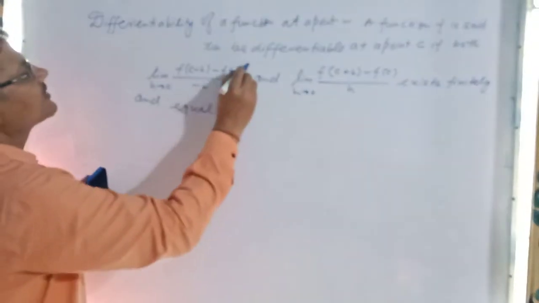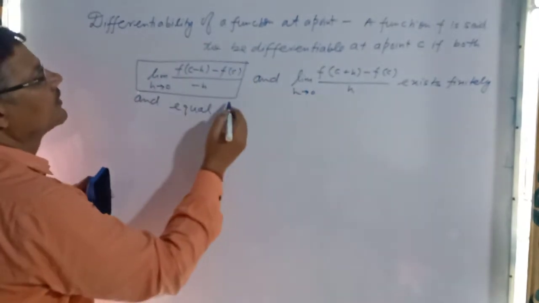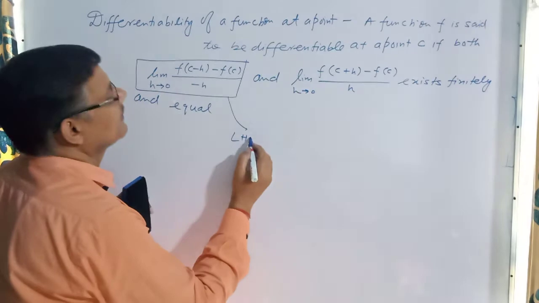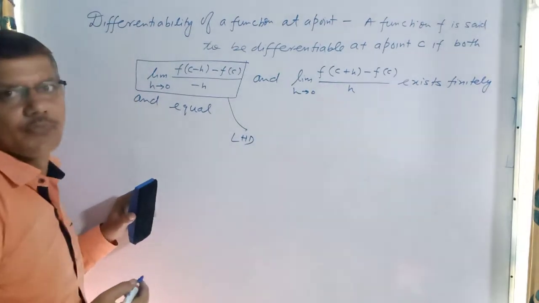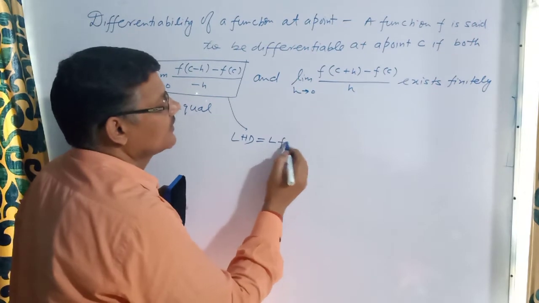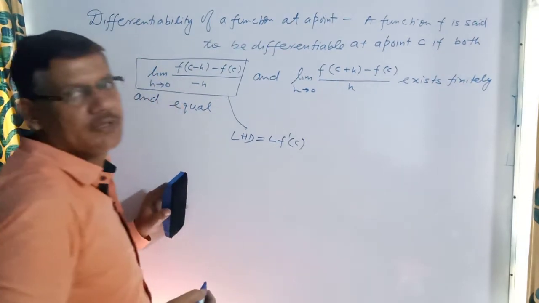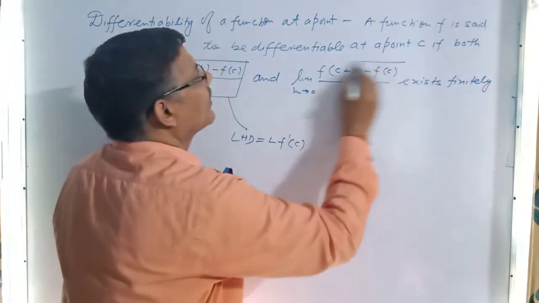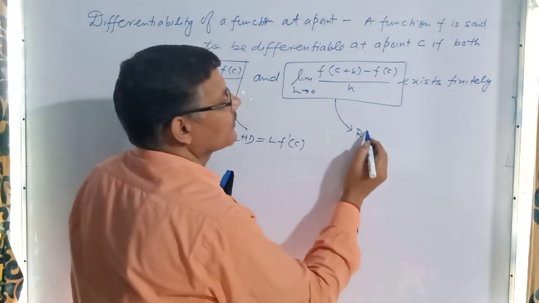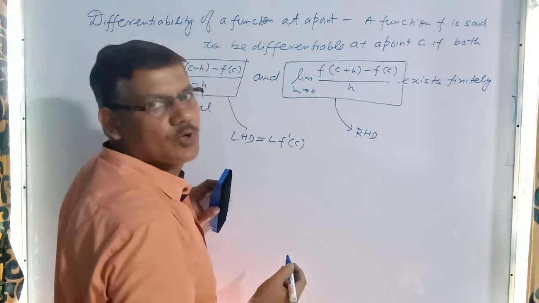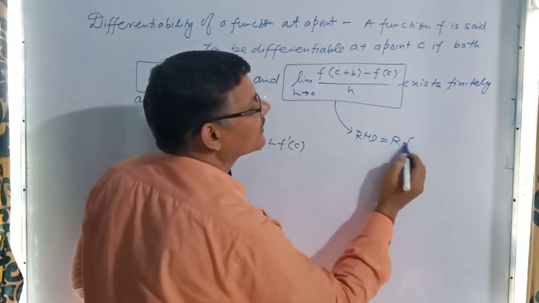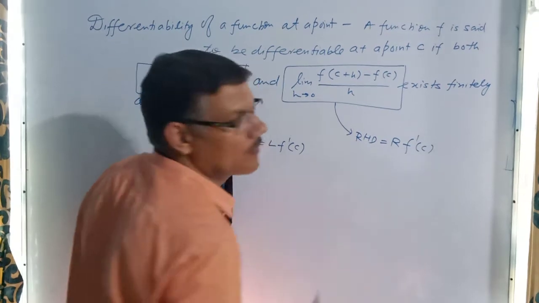This is called the left hand derivative at C, denoted by f dash of C minus. This is called the right hand derivative at point C, denoted by f dash of C plus.